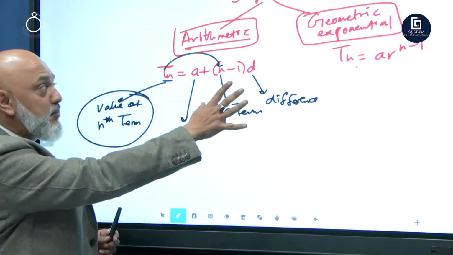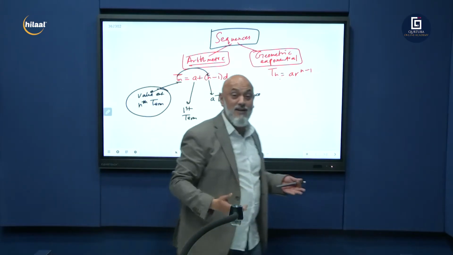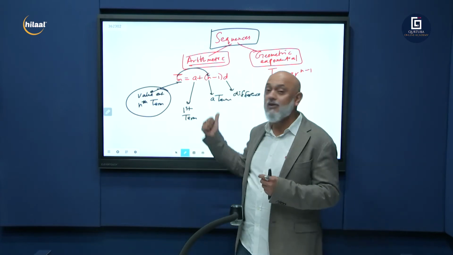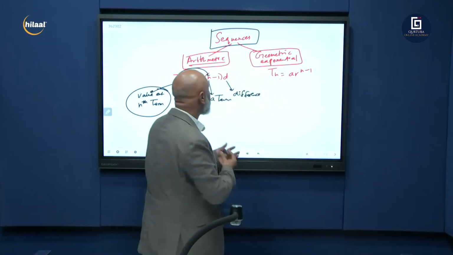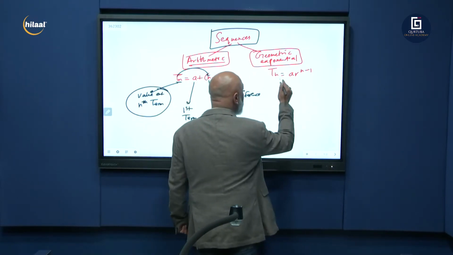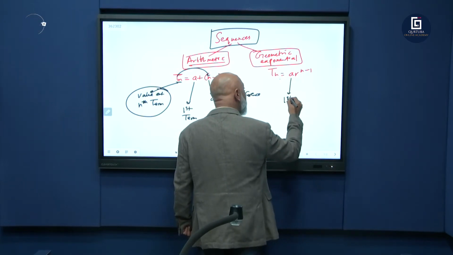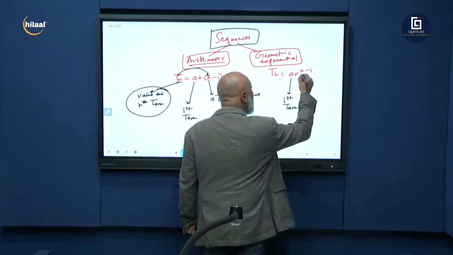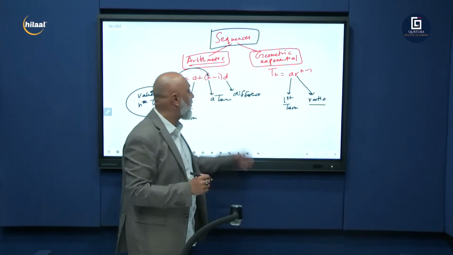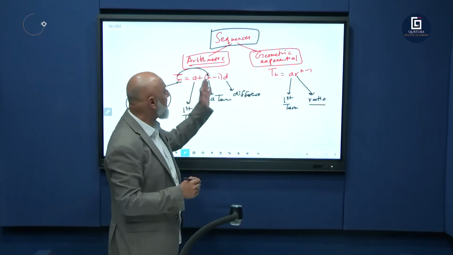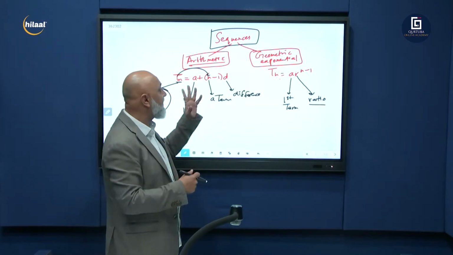But for now, very important, you need to know this mind map. I'm not doing rough calculations here on the screen. This is a mind map that you need to learn. Okay. Geometric or exponential, Tn is the value of the nth term. What does a represent? Your first term. And what does r represent? Your common ratio. We'll do examples of arithmetic patterns and geometric patterns, how to find terms and how to find the value of terms, right? This is the first part.